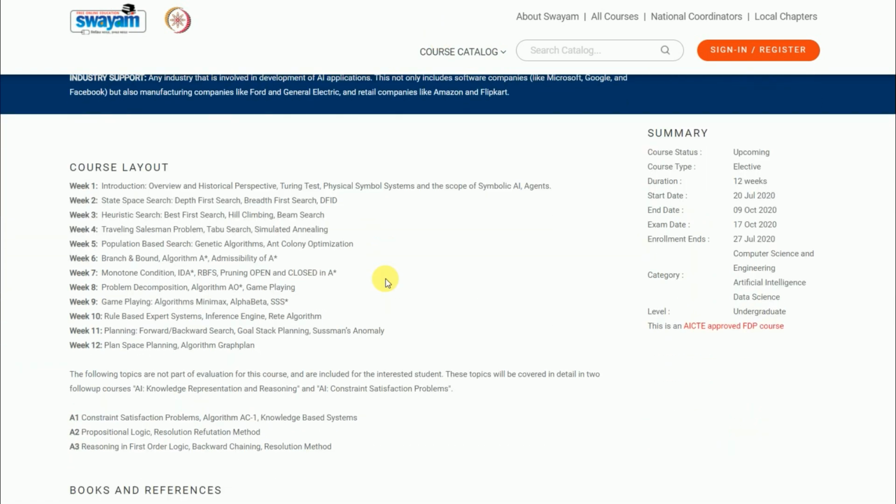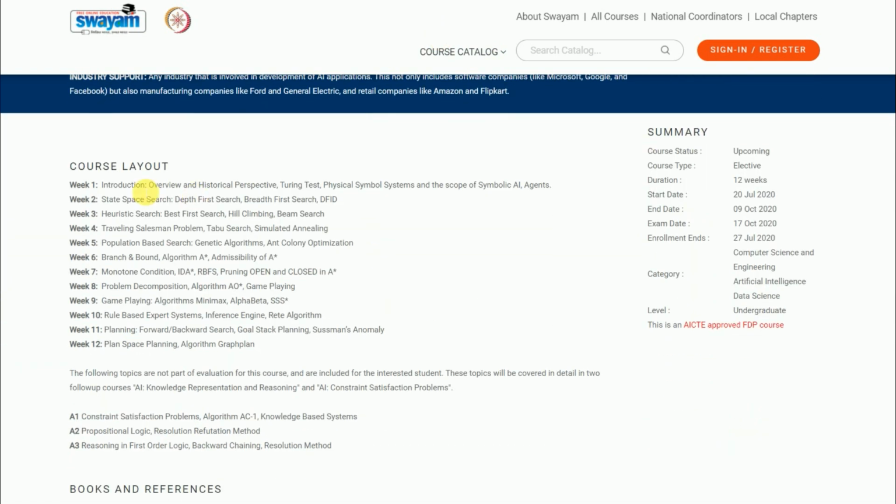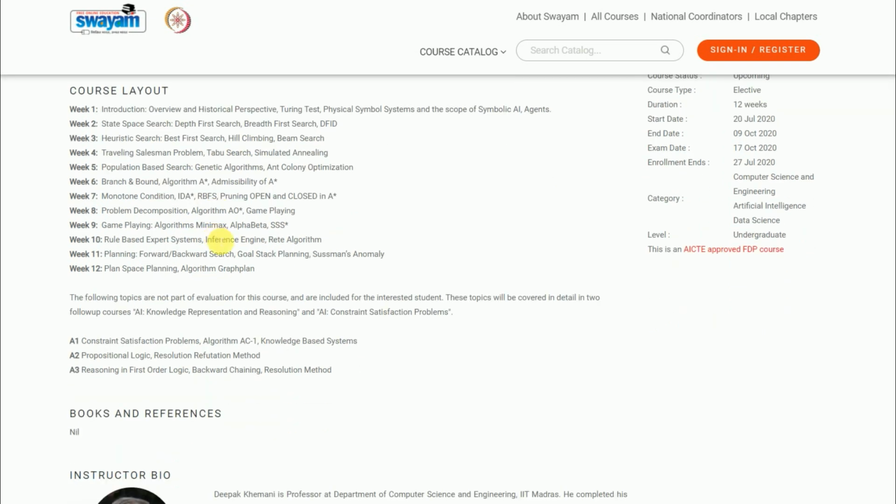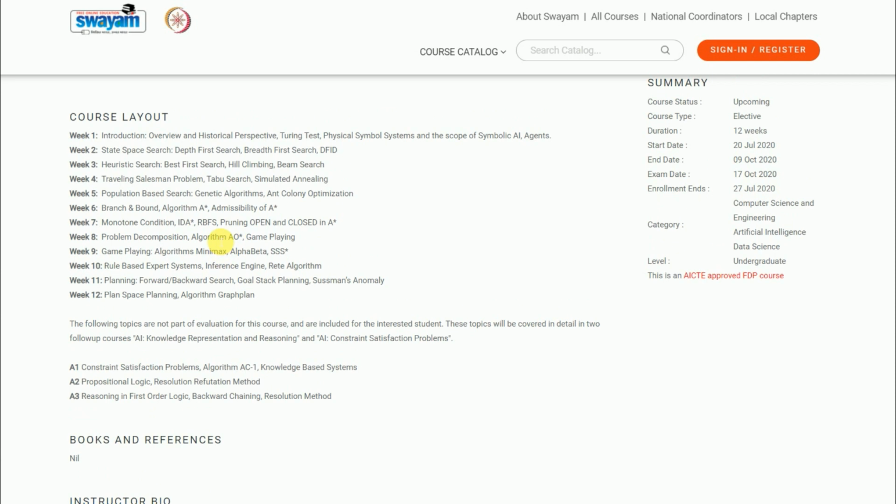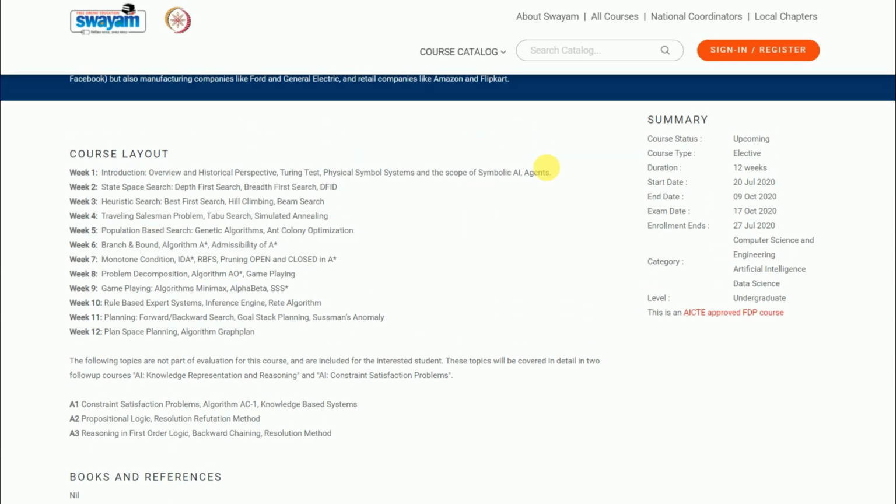Now let's move on, and let me show you the course layout. So basically this course is divided into 12 weeks, and these are the topics which will be covered in this course, and week-wise topics have been given here. If you want to read, you can pause the video and read, or you can go to the website and read. I will leave a link in the description, and let's see some of the important dates about this course.